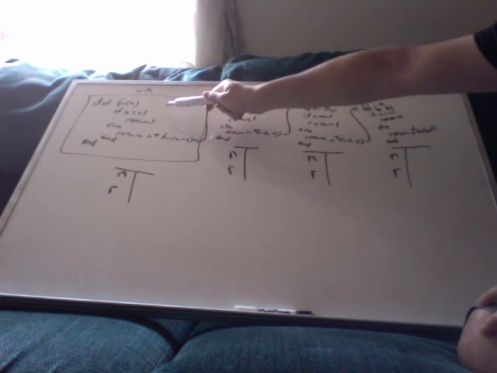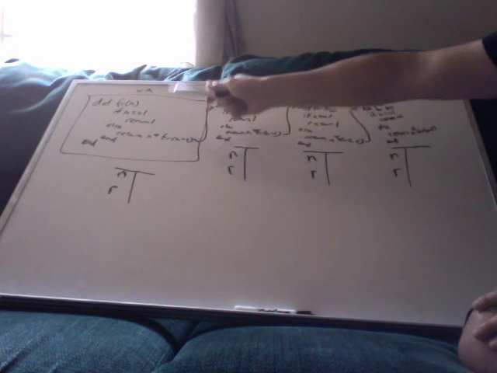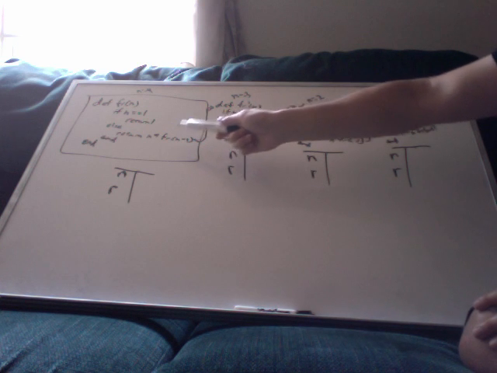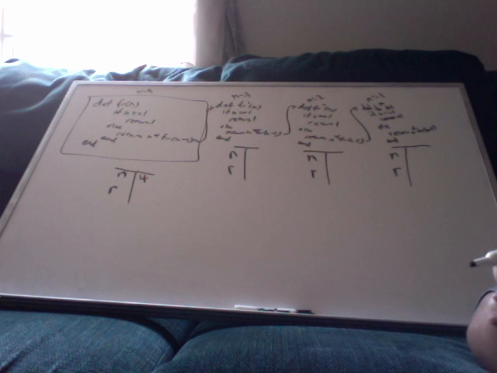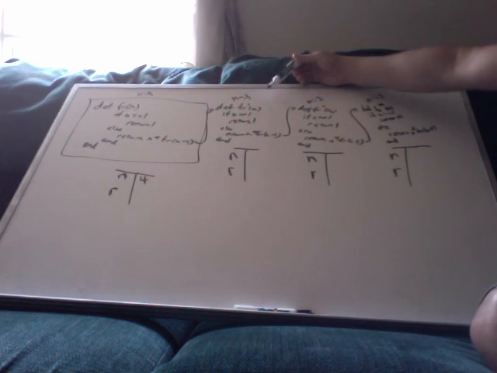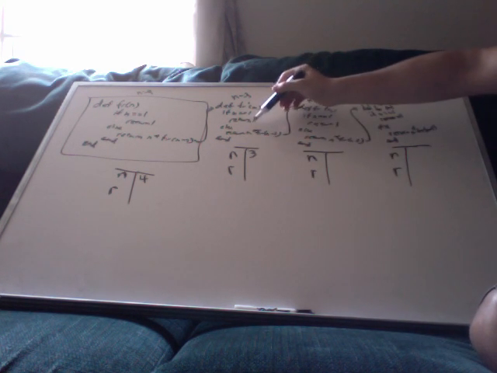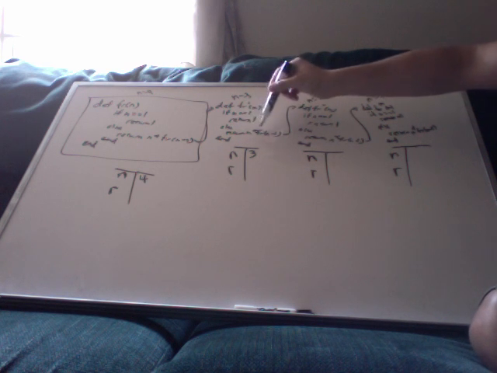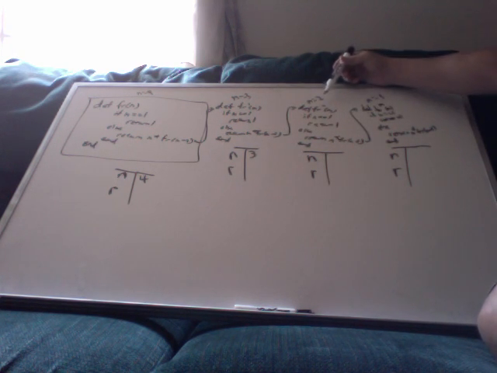So n equals 4 here. Because n equals 4, it does not hit this if statement condition, but rather it simply returns 4 multiplied by the factorial function of 3. So we know that n is 4, but we do not yet know what the factorial function of 3 is, so this is going to be pending for now. Now we call the factorial function of 3. So here n is 3. Again, this if block does not run, and it's going to return n multiplied by the factorial function of 2. Well, we don't know what the factorial function of 2 is, so it's going to call itself, or rather a copy of itself.